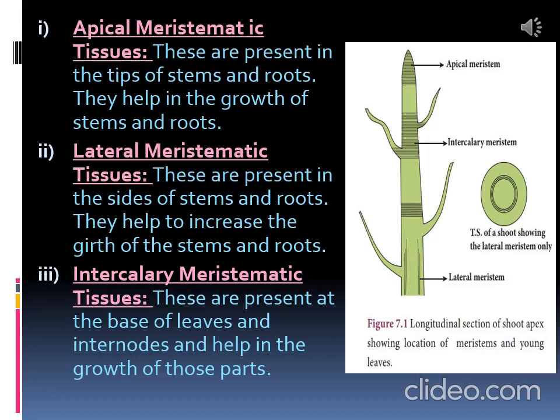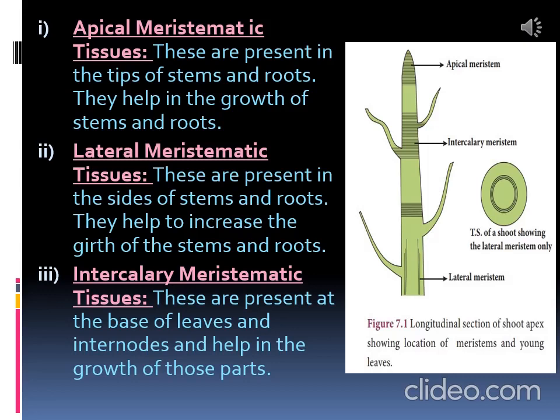Then intercalary meristematic tissue is present at the base of leaves and internodes and helps in the growth of those parts. Where is it present? It is present at the base of leaves, where the branches arise from the stem.